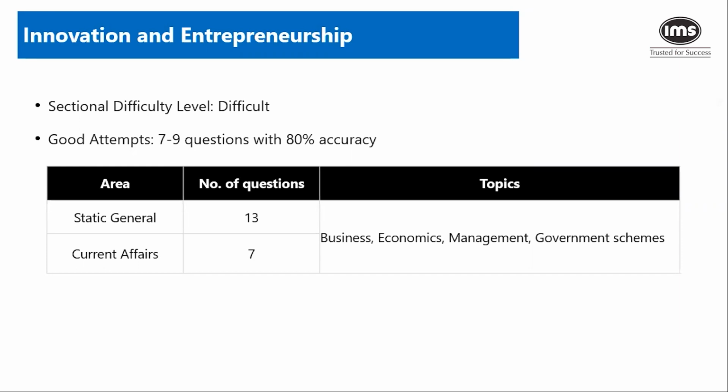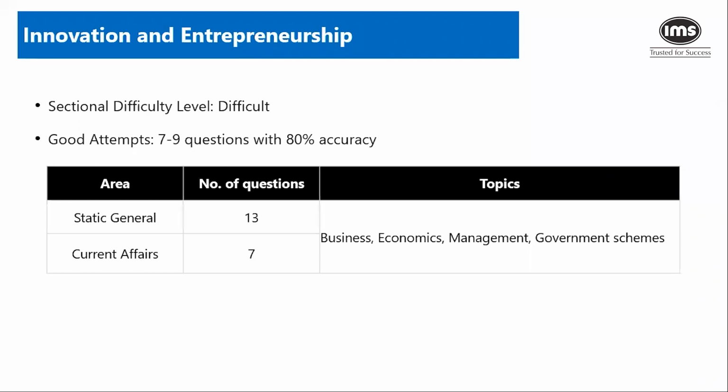Now, what kind of current affairs would be asked? Think of anything that you will see in a business magazine or a newspaper, right? So, if you were to open, say, Mint or Economic Times or Business Standard or Business Line, or if you were to use any magazine for reading, which is related to business, you are going to see current affairs related to business. And that is precisely what you can prepare for this. So, business specific GK is what you need to prepare.